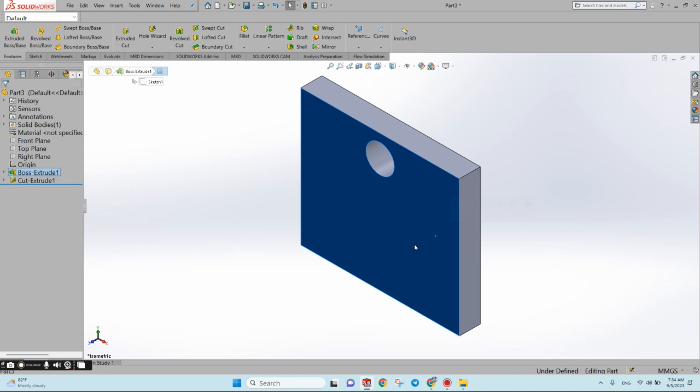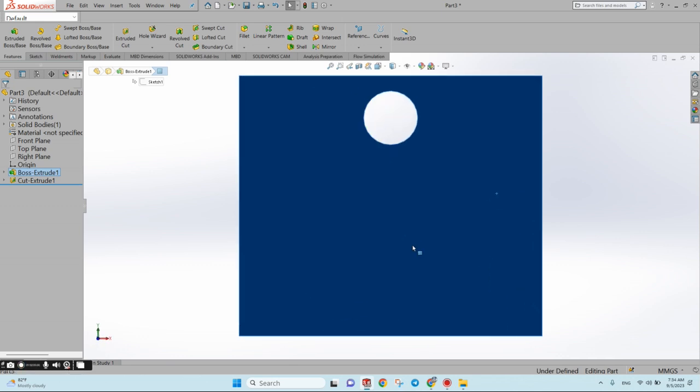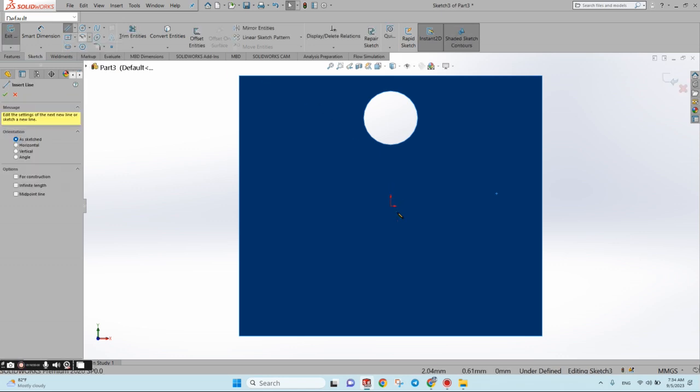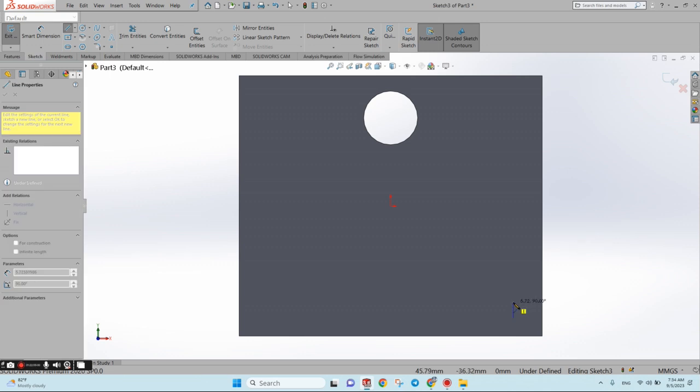In this case, we can try to select this face and we draw this shape. So select face, Control 8 to get normal view, and then go to sketch. This time we can choose line. And we can start from here. It's okay. And we try to get this shape roughly.